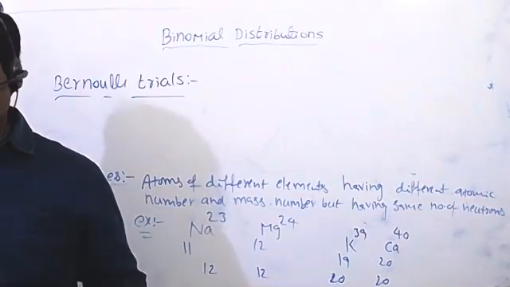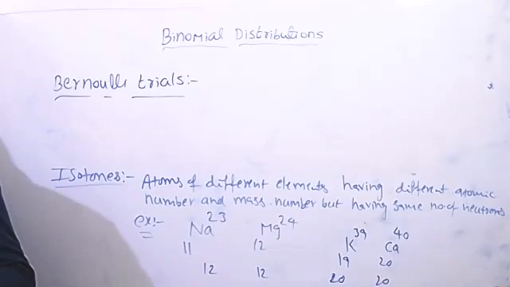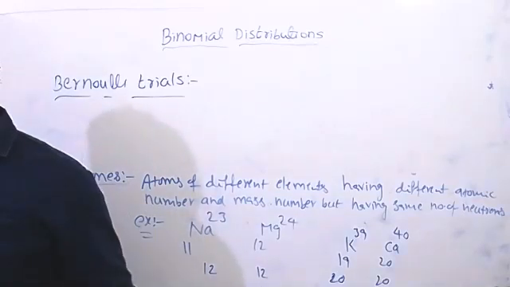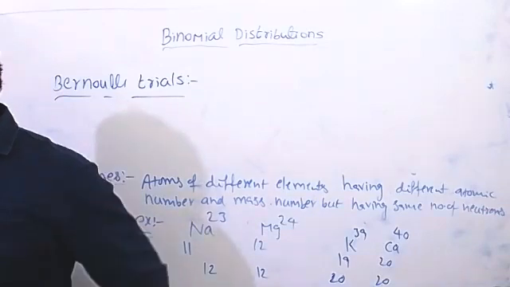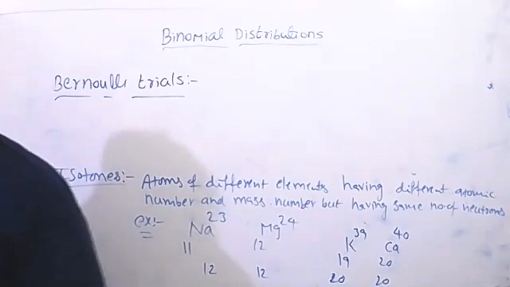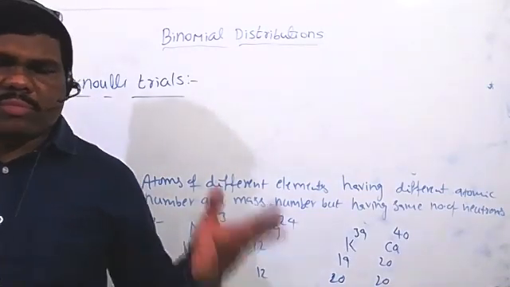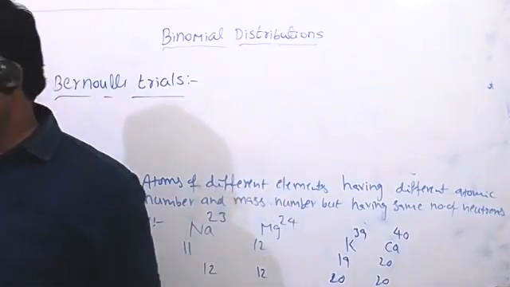And the trials are independent of each other. That means all the outcomes are independent; one outcome does not depend on the others.